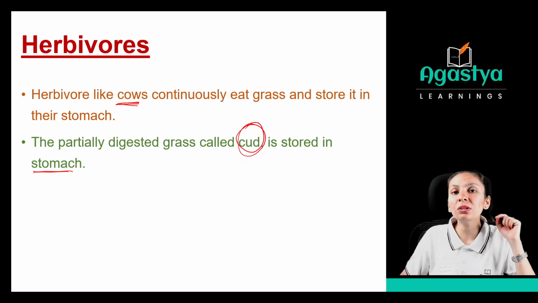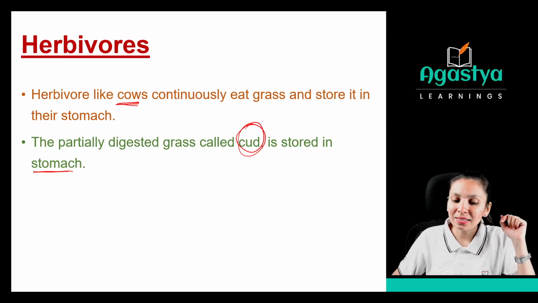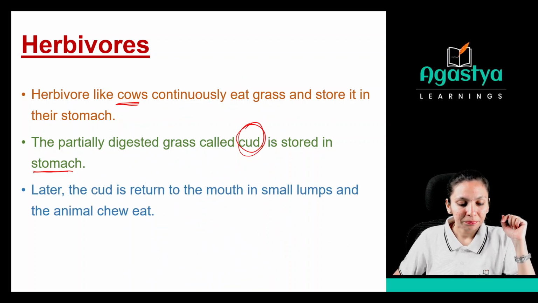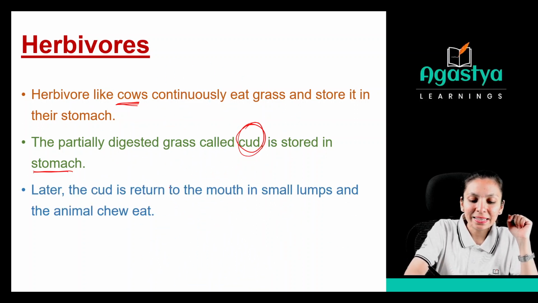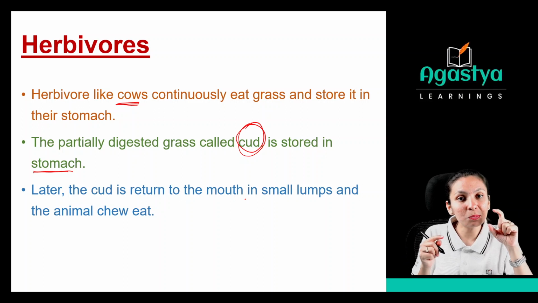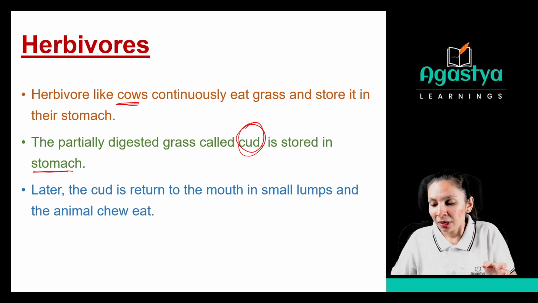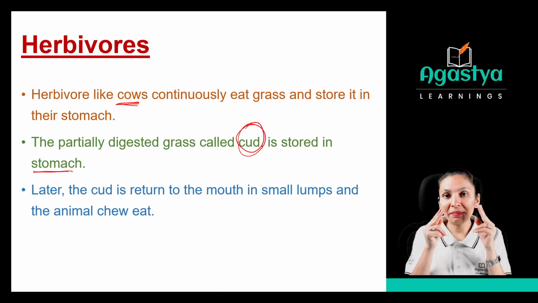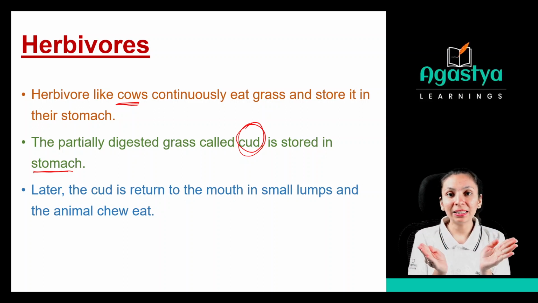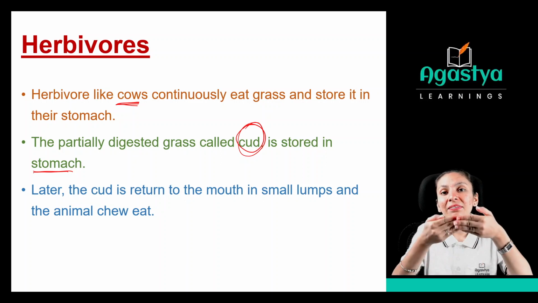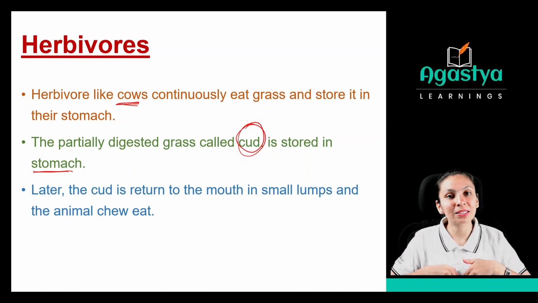Now they will store this cud in their stomach. Later, this cud is returned to the mouth in small lumps and the animal chews it again. See, first they take this food, they cut it into small pieces. After that, they grind their food. Now they chew it and again send their food into their stomach.